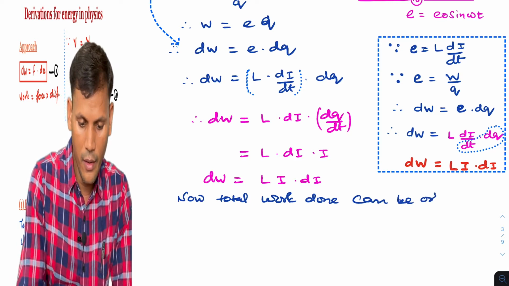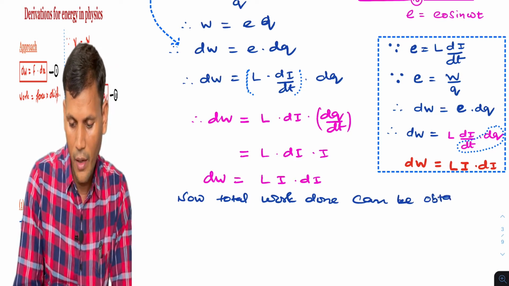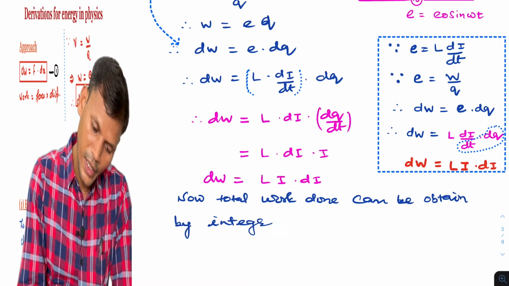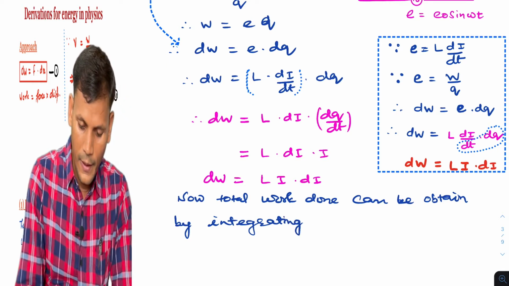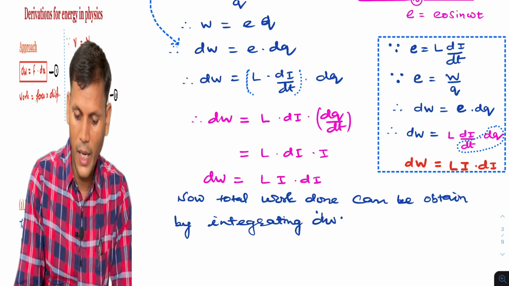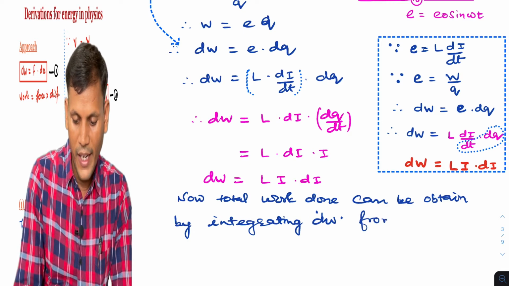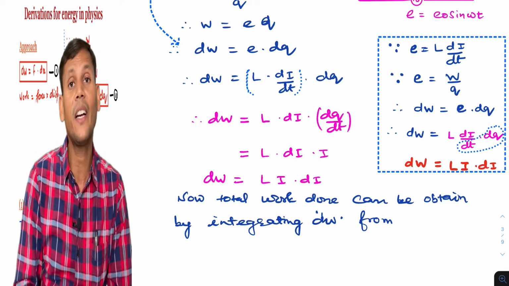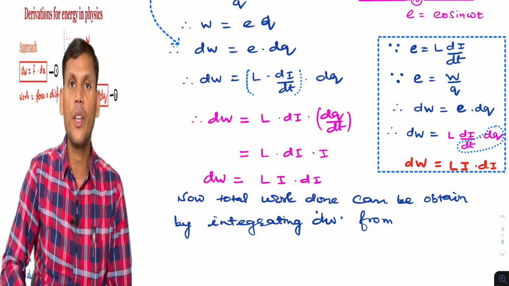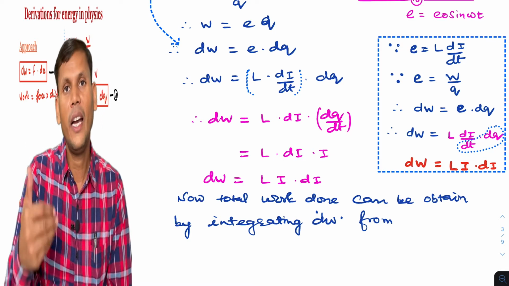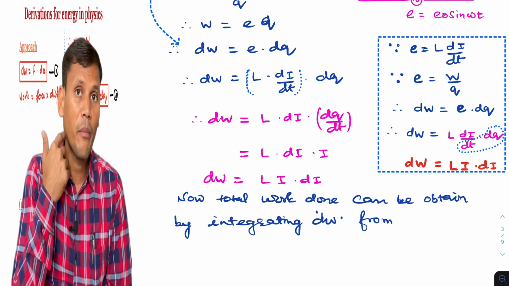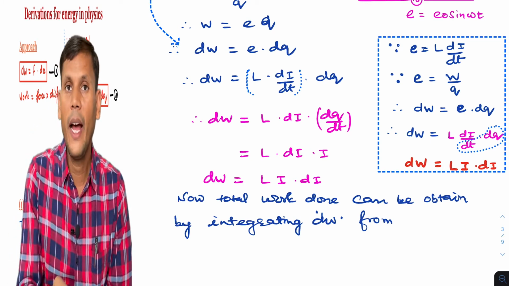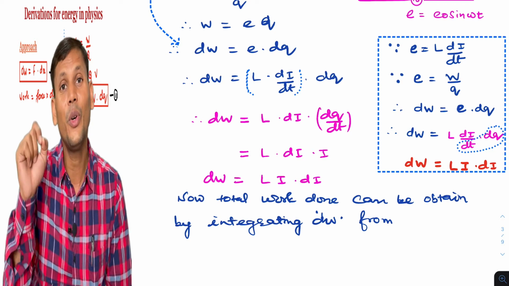Total work done can be obtained by integrating dW, and the limit we have to apply is that of the variable. Here what is the variable? It is current. So current will vary from where to where? When no current was there, then current was 0, and when in the inductor current is maximum, then it is high. So the limit we have to apply is from 0 to I.